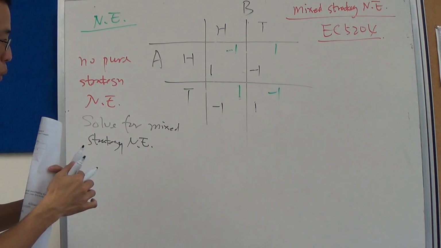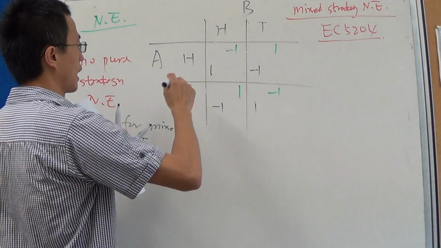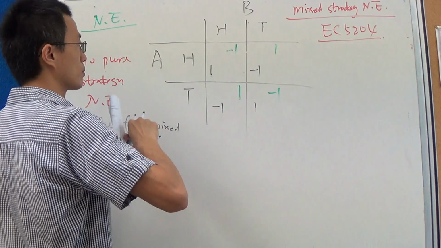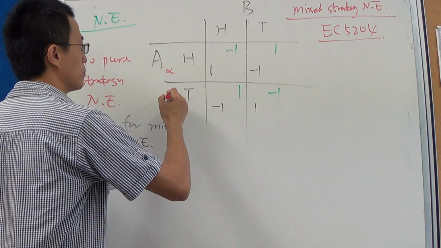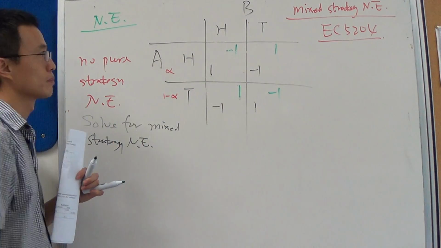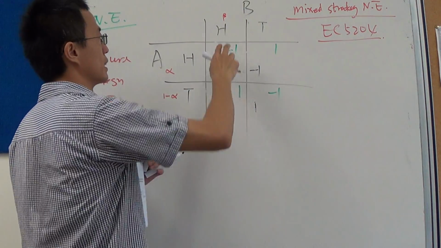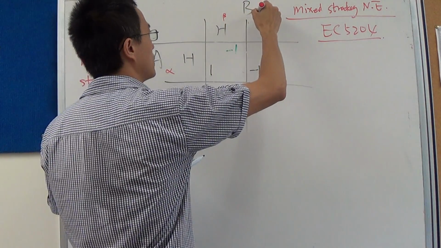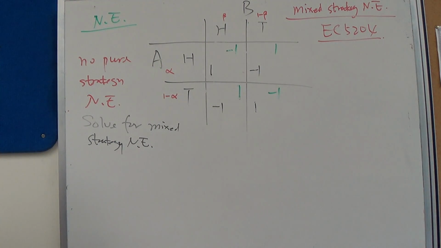Let's say A is going to use alpha probability of playing head, and that means 1 minus alpha probability of playing tail. Similarly, B is going to have beta probability of playing head. That means 1 minus beta probability of playing tail.